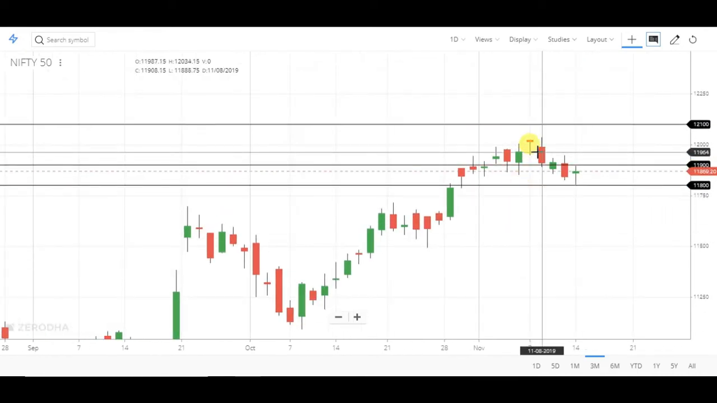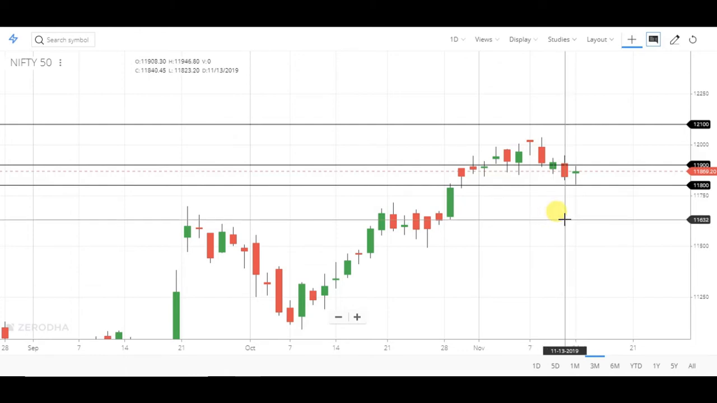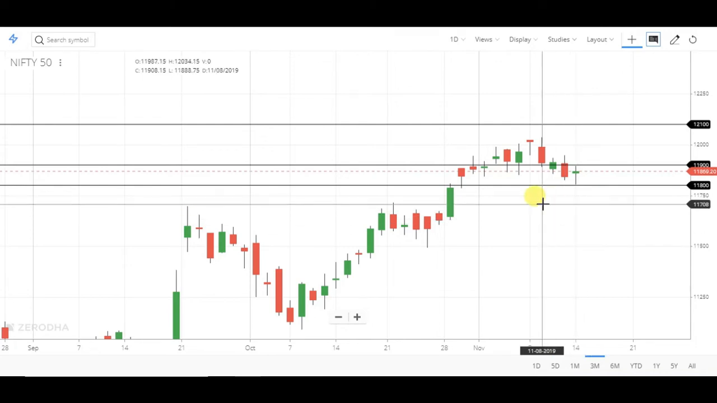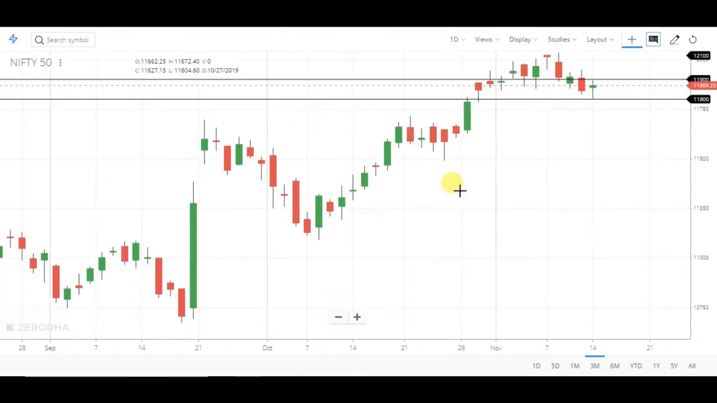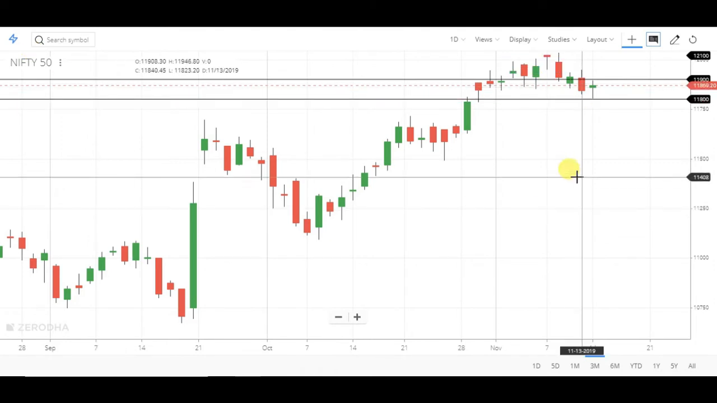Now, if we see the one day candlestick chart, we can clearly see that Nifty is making lower lows. This was on the 8th of November, when Nifty made a low of 11,888. Then on the very next day, it made a lower low, and again on the 13th of November it made a lower low, and even today it made a lower low. So this indicates bearishness in the Nifty, and yesterday we discussed that Nifty broke the trend line. So going forward, we can expect some correction in the Nifty.